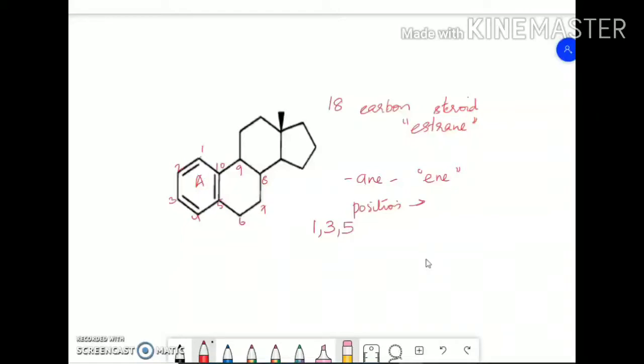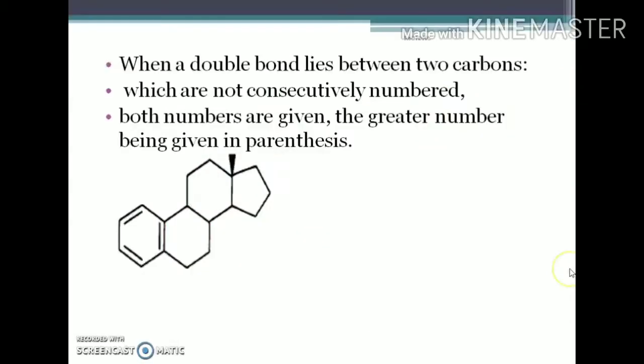In this case it is 10, and you have to mention that 10 in brackets. So you have to name it as Estra, E-S-T-R-A, 1,3,5(10)-triene. Estra-1,3,5(10)-triene. When the double bond lies between two carbon atoms which are not consecutively numbered, both numbers are given, the greater number being given in parentheses. That is, the higher number is given in brackets. Example is Estra-1,3,5(10)-triene.